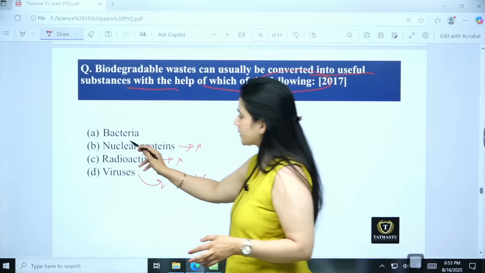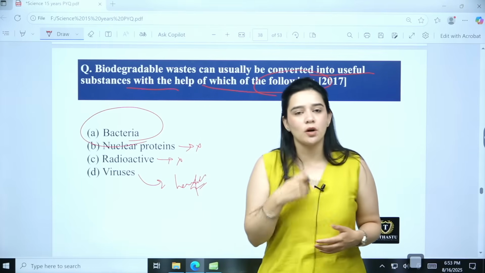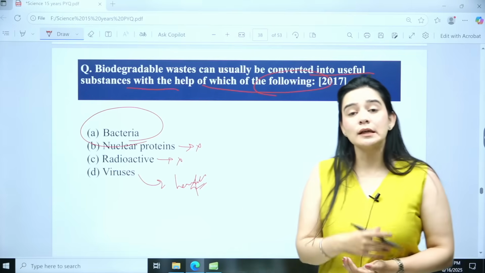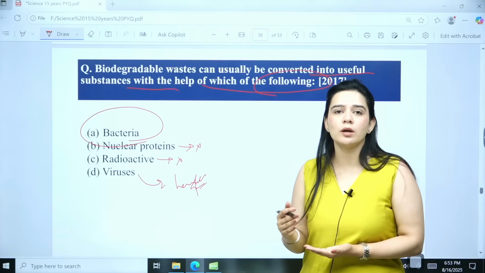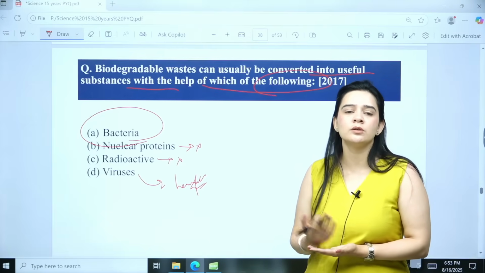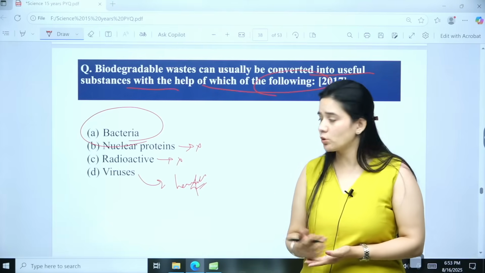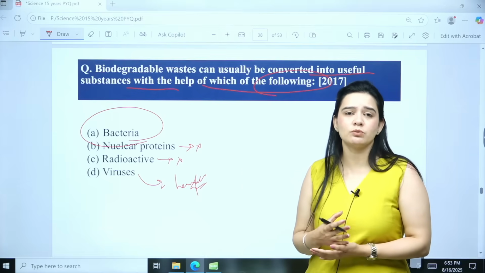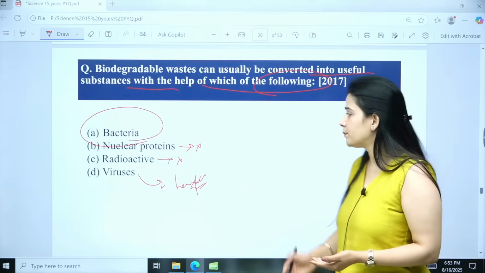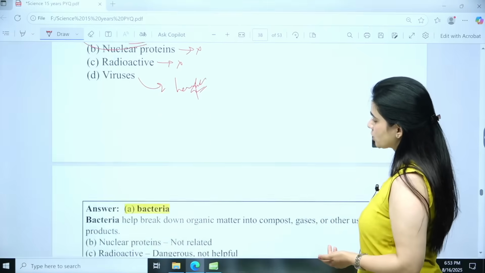So it's the bacteria. We know that there are a lot of soil bacteria also that are converting the biodegradable waste, breaking it down into smaller parts and making it into useful substances. So the right answer is bacteria. Always see the options while solving the questions. Okay. Then coming to the next question.